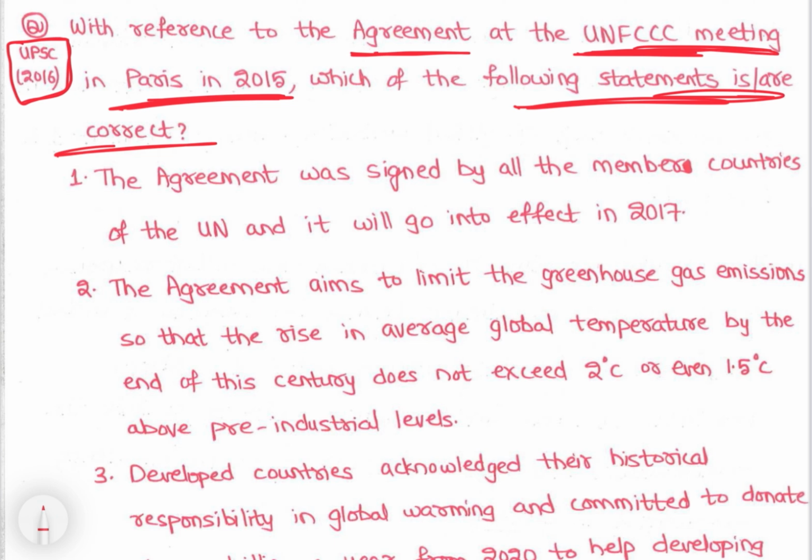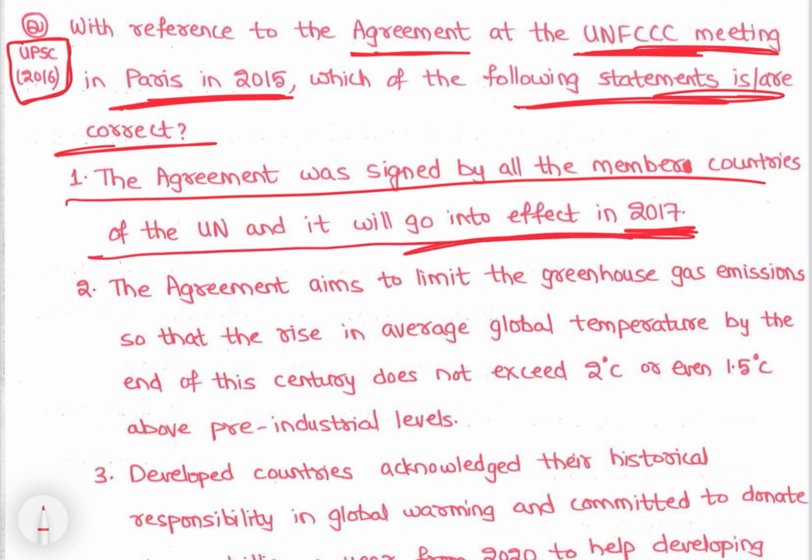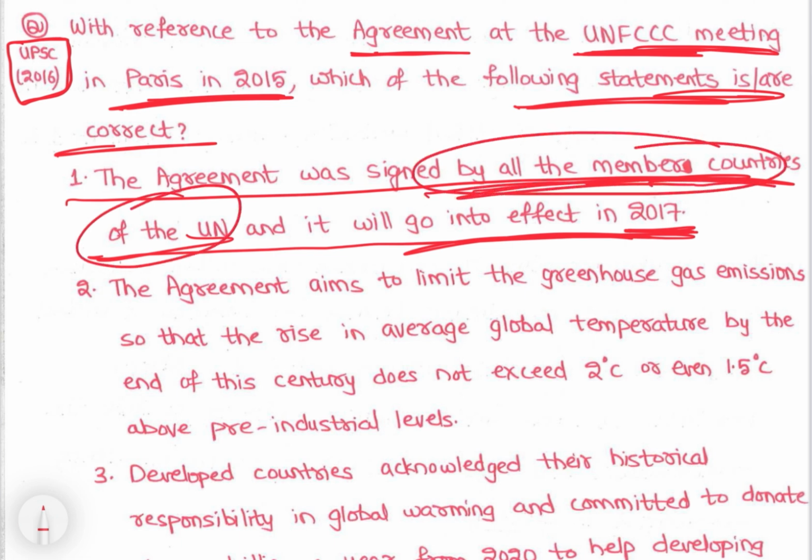The agreement was signed by all the member countries of UN and it will go into effect in 2017. Was signed by all the member countries of UN? No. First of all, all the member countries of UN? No. Right? Paris Agreement.